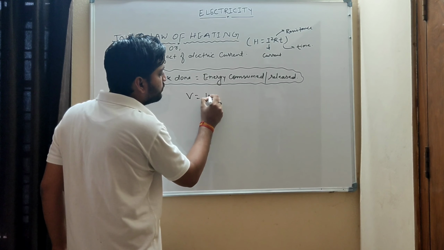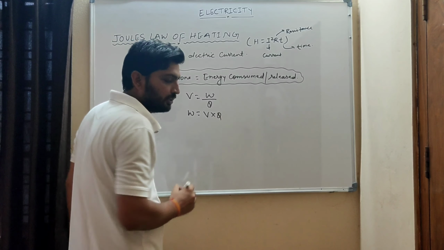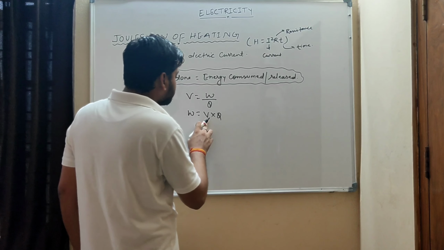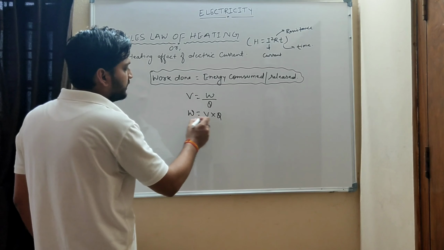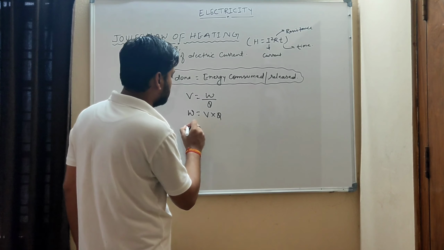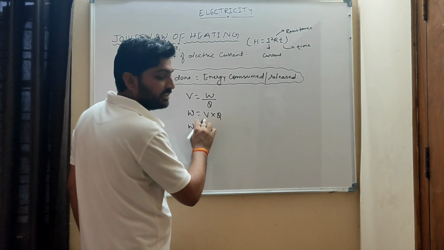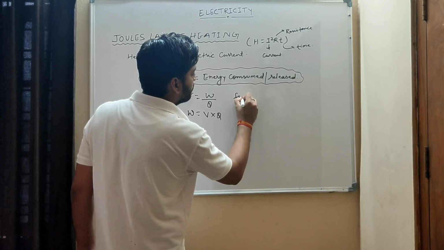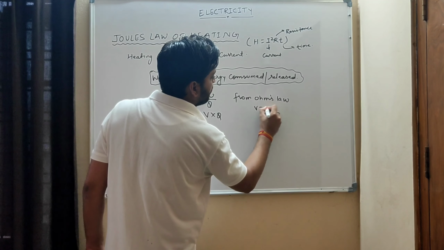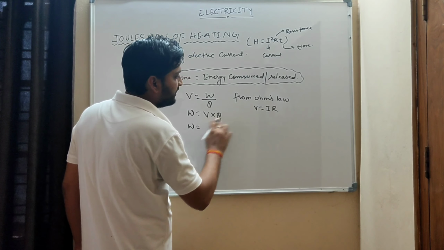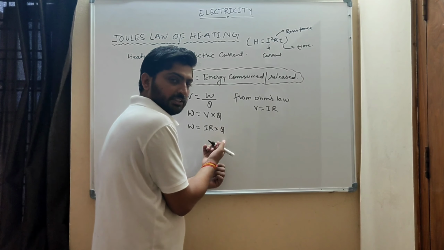We know V is equal to W by Q. It means from here W is equal to V into Q. So this work done is V into Q. Now we will replace this V, as we know from Ohm's law, V is equal to IR. So W is equal to IR into Q.